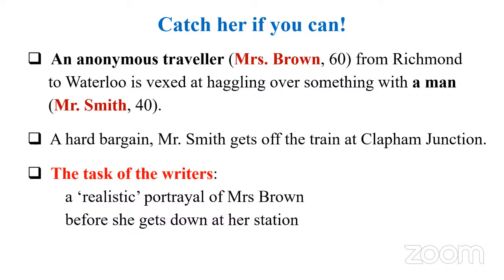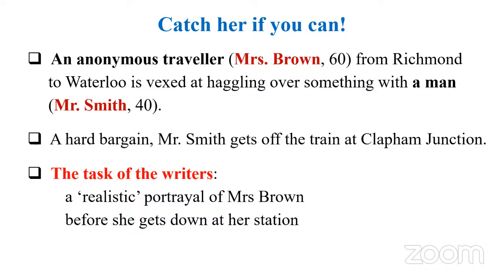It seems there's a kind of a hard bargain, after which Mr. Smith gets off the train at the station, Clapham Junction. Now we are left with Mrs. Brown, an old woman. And Virginia Woolf says, now I have a task for these writers. We have two sets of writers: the traditionalists, the Edwardians, on the one hand, and the modernists. So what is the task for these writers?